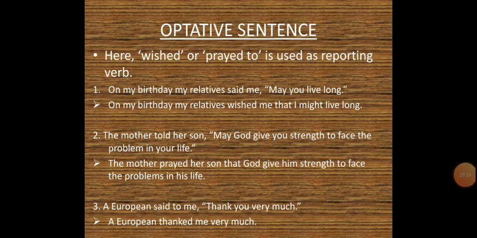So this is all about the direct and indirect simple rules and regulations, how we are supposed to change the tenses, how we are supposed to change the pronouns and the other auxiliary verbs, along with the 6 types of sentences which are being used in direct and indirect. I hope that you all have understood it.